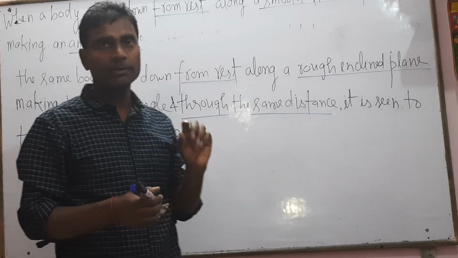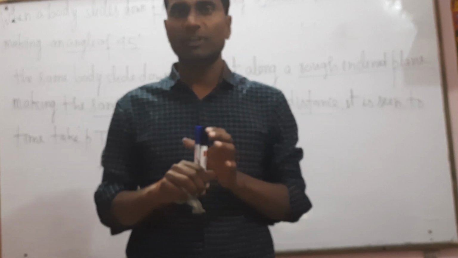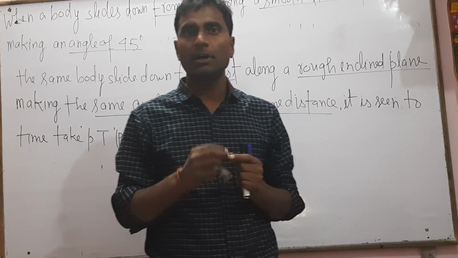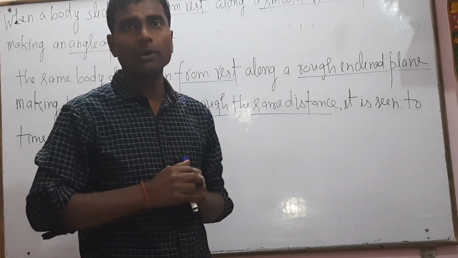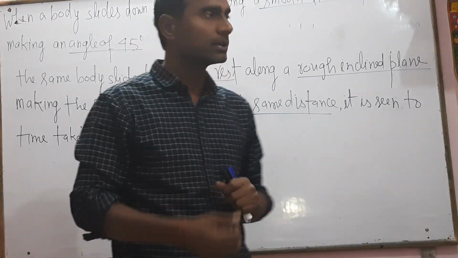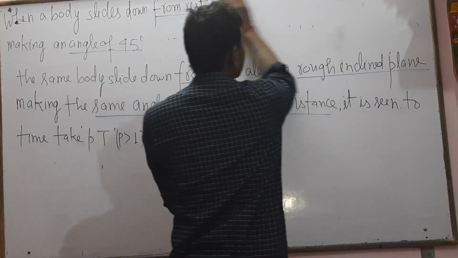But between the body and the incline, a perfectly smooth surface cannot exist; a rough surface will exist. So we have to calculate the value of the coefficient of friction mu.